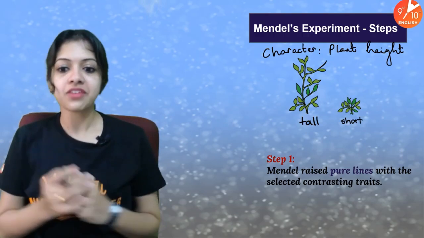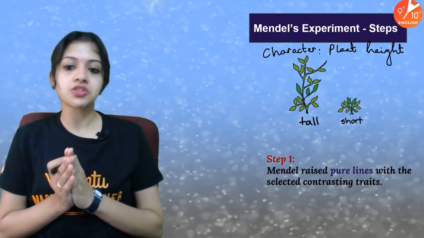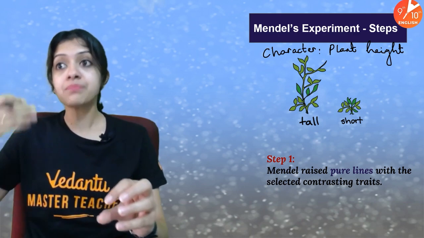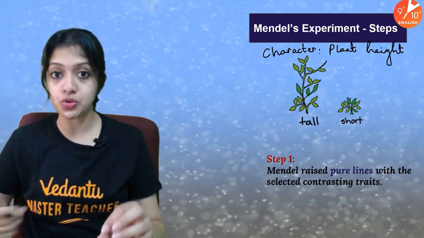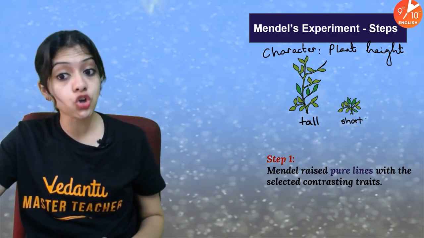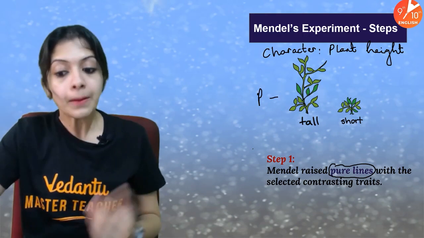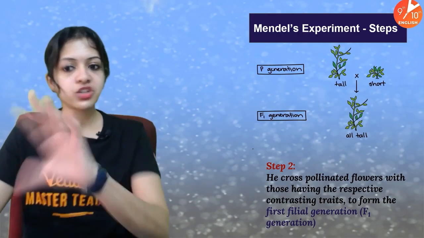So Mendel raised pure lines with the selected contrasting traits. He selected parent 1, which was a tall plant, a purebred tall plant, which means, I told you the meaning of it, right? Had been producing only tall plants for many generations together. Likewise, he also selected a short plant as the second parent, which had been producing only short plants for many generations together. So he raised pure lines through this method and selected them as the parent generation, which we call as the P generation.